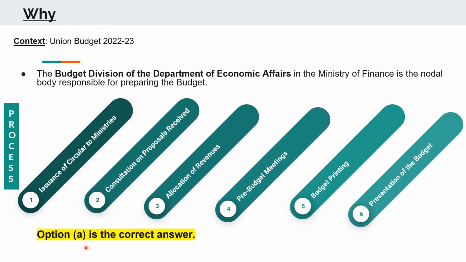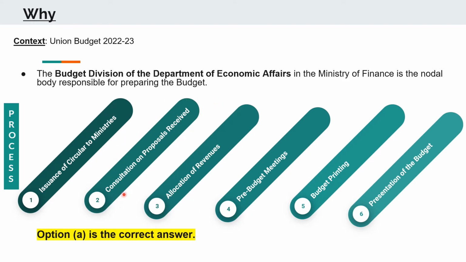The budget division of the Department of Economic Affairs under the Ministry of Finance is the nodal body responsible for preparing the budget. Now the process for preparing the budget is an elaborate one and it undergoes many stages. Broadly, there are 6 stages, where a circular is issued to ministries so as to ask for their proposals.